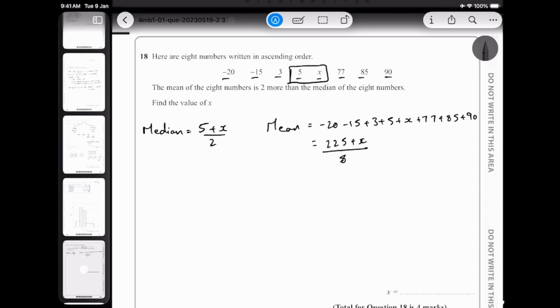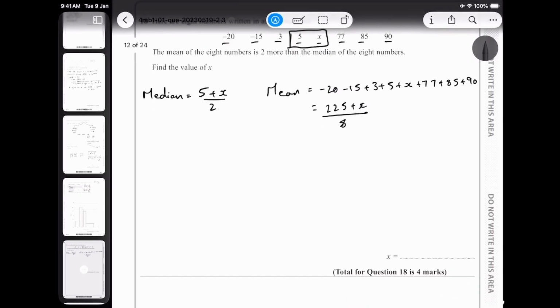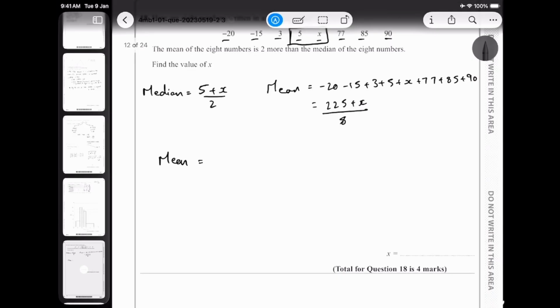What else? Now we set up the equation. They're telling us the mean of the 8 numbers is 2 more than the median of the 8. That's again very, very simple. So the mean is the median plus 2. That's what the question is technically saying. So we have an equation right now. Very simple.